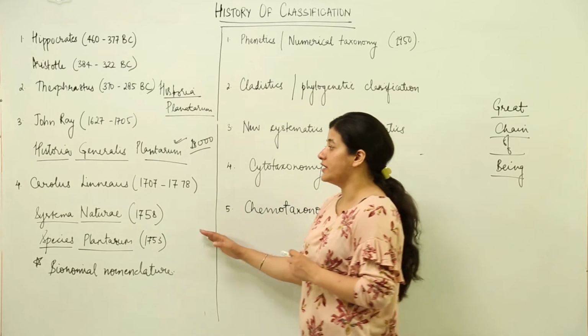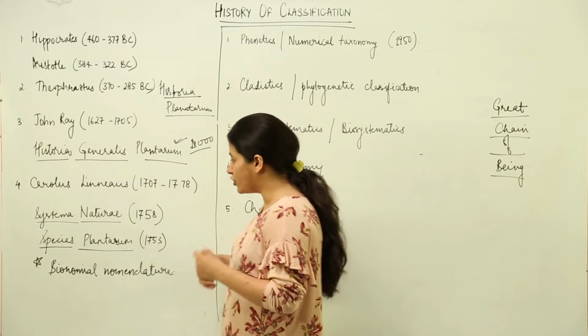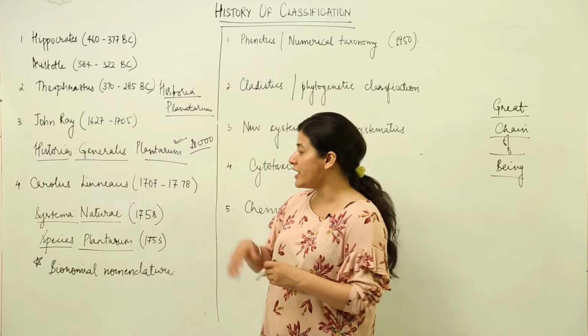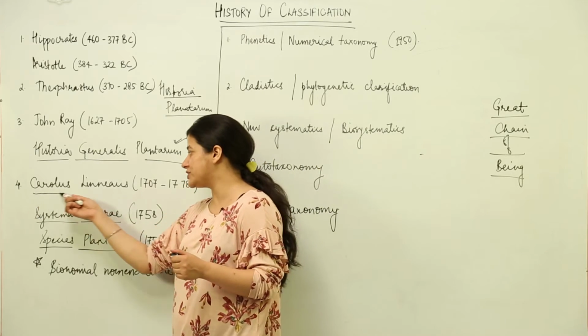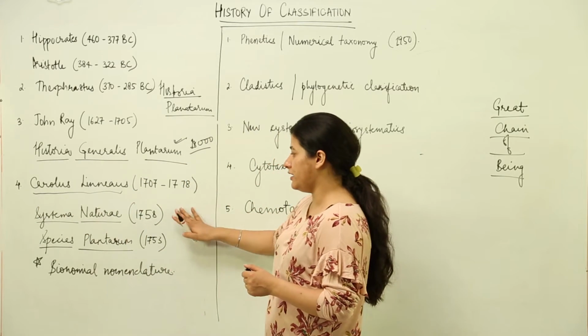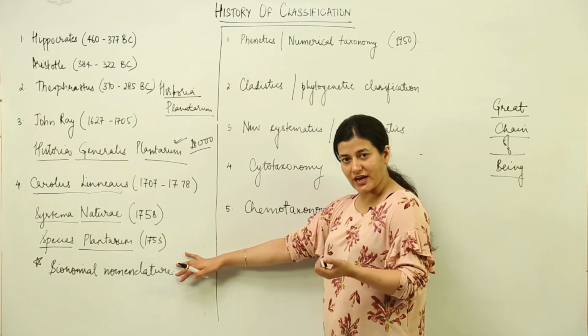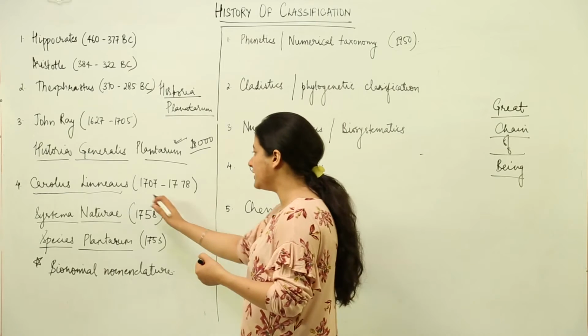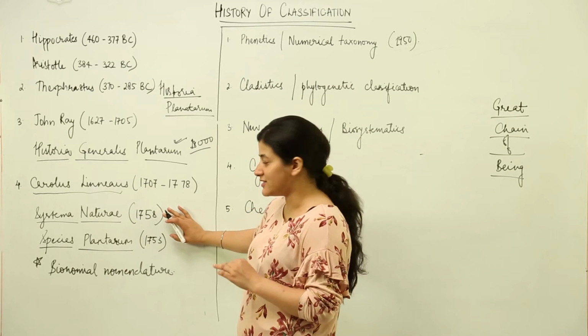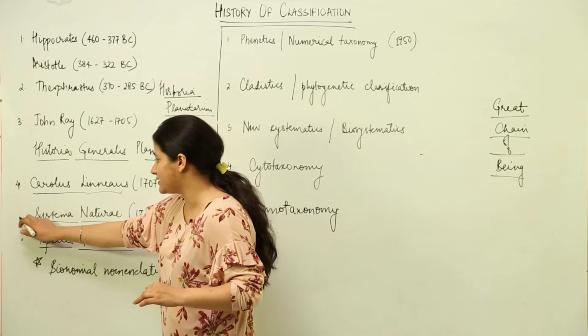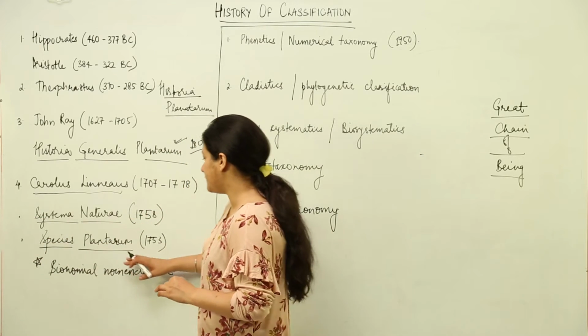Then came the one who revolutionized the classification study entirely. He was Carl Linnaeus, a Swedish scientist. He mentioned many terms and many classification criteria, where he started using the natural system of classification. He had written two works, Systema Naturae and Species Plantarum.